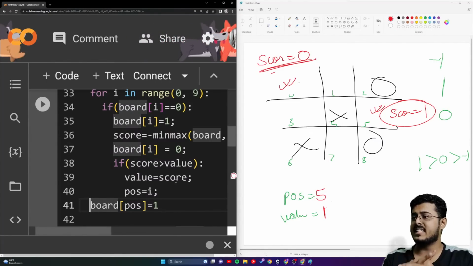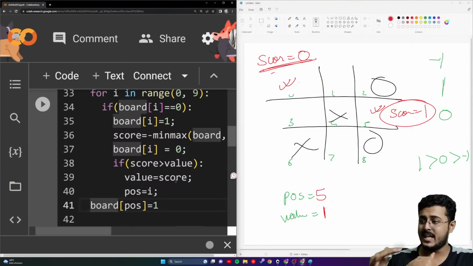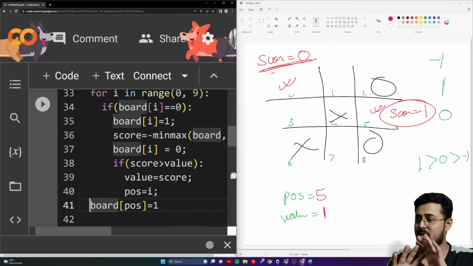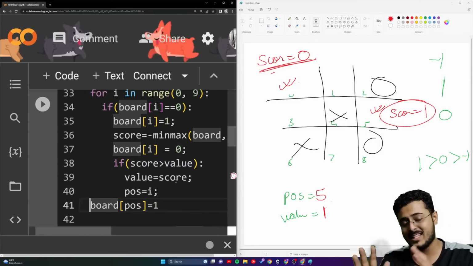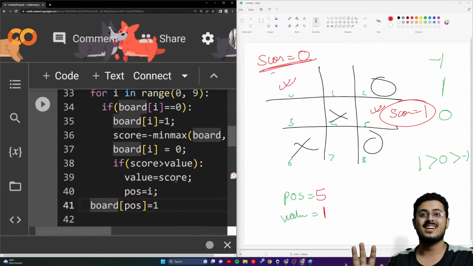Are you guys able to understand this? Please let me know. I've explained the entire code line by line to you. If you have not paid attention in the previous classes, or if you are joining this class for the very first time and didn't revise what we have learned in all the previous classes, you will not be able to understand, very frankly speaking. And if you are not able to understand it, then there's no point. Okay.